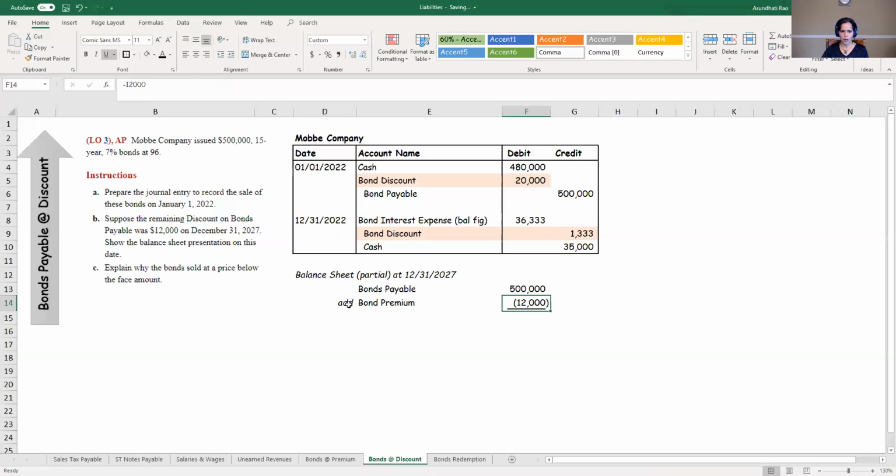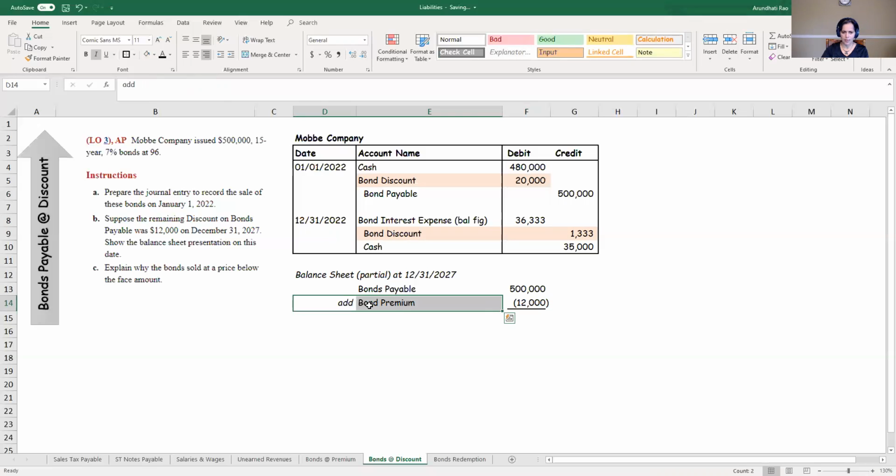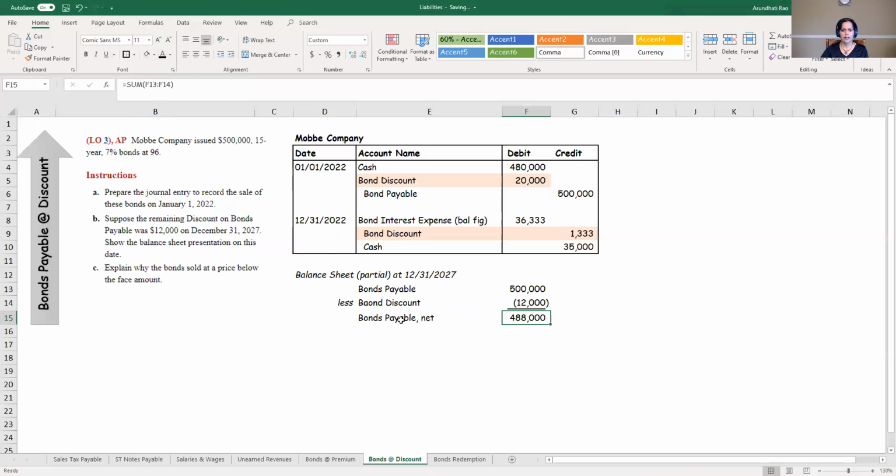I wrote bond premium. It should be, my apologies, this should be less, and this should be bond discount because we're talking about bond discount over here. And the net bonds payable I'm going to have is $488,000 is the net amount that I'm going to have in my balance sheet.